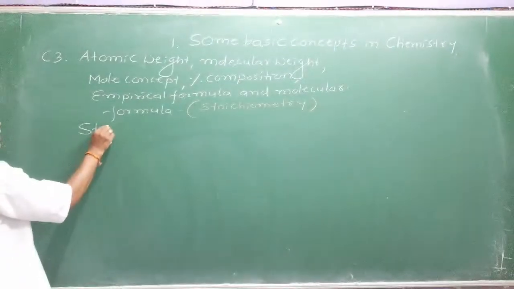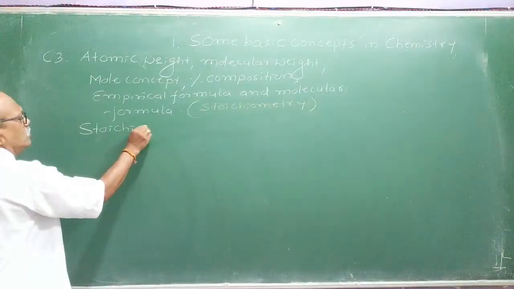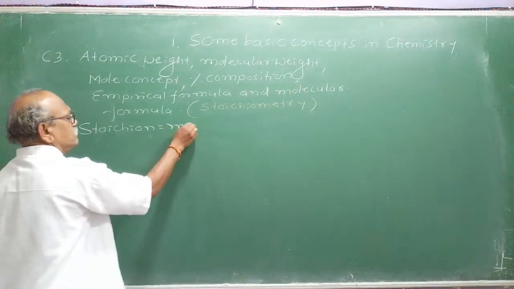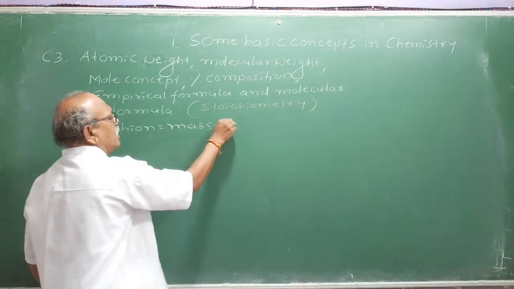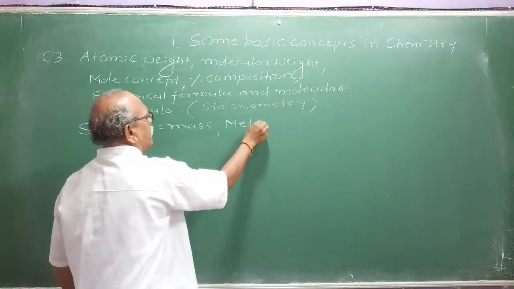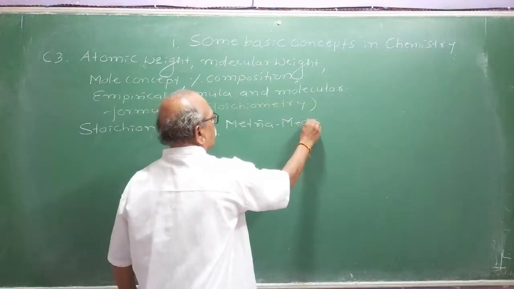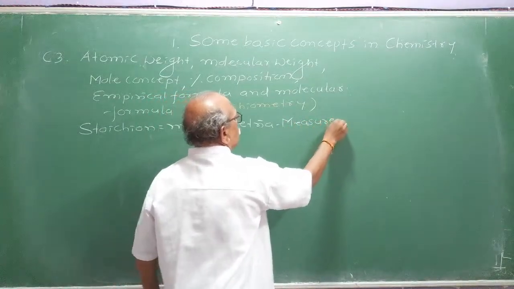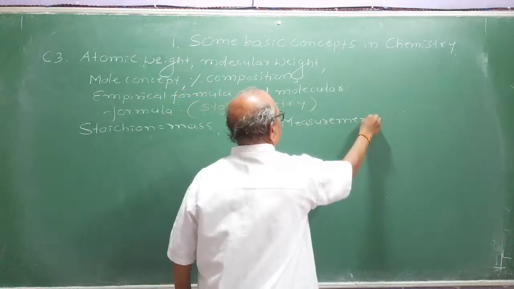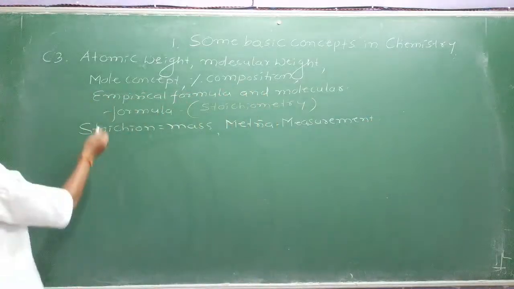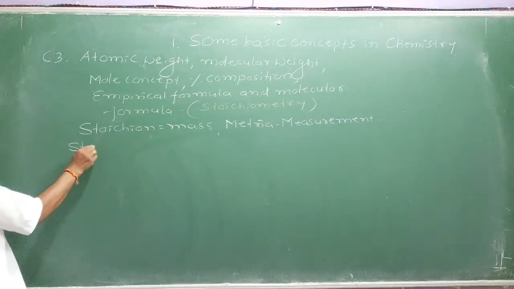All these will collectively come under a branch called stoichiometry, right? What is meant by stoichion? Remember, stoichion means mass. Metria, wherever you come across the word metria, means measurement. Clear? Measurement. You can define stoichiometry as a branch of physical chemistry.